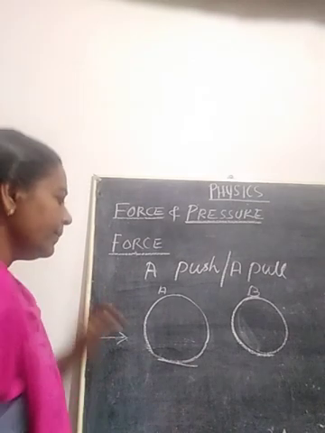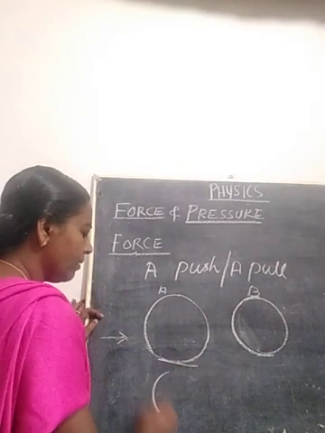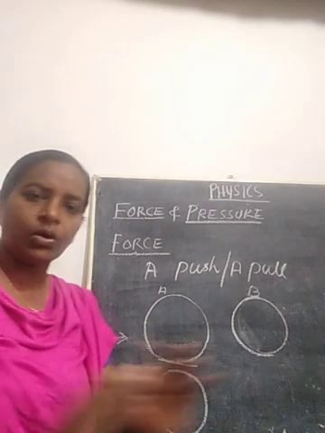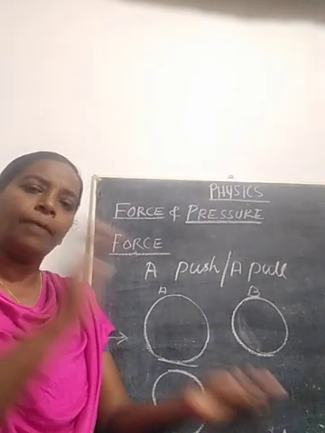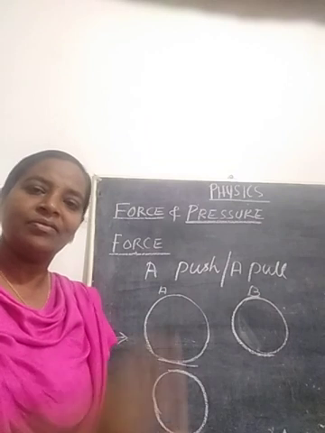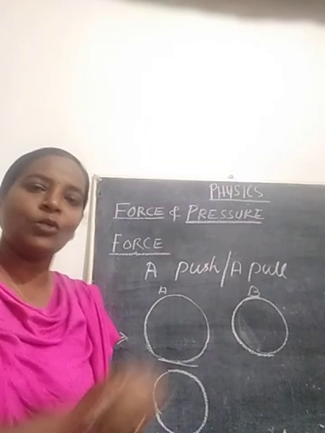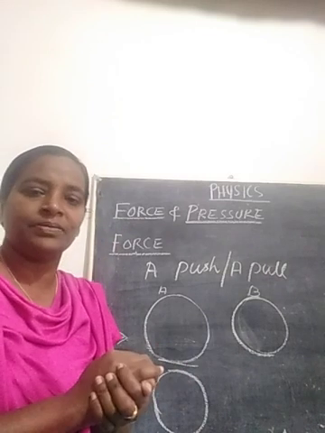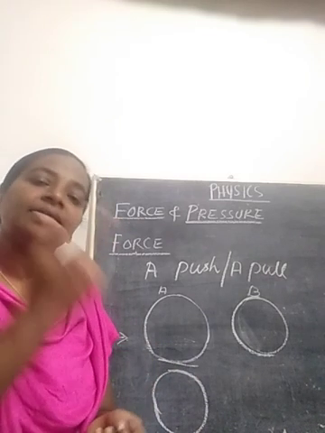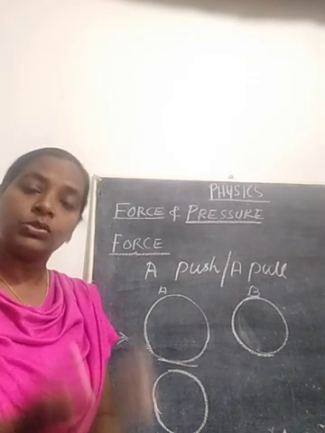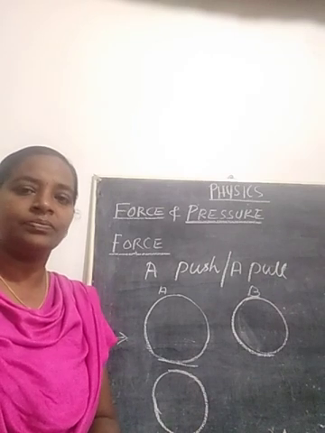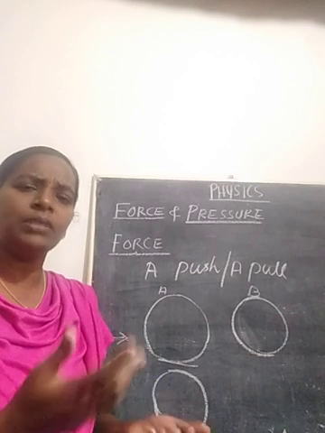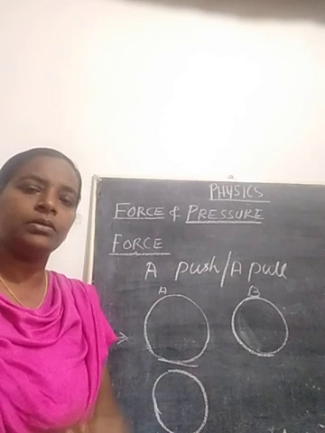Suppose a ball is rolling, moving, and by applying a force we can stop it. We can catch it, or thereby we can stop it with the application of force. We should apply some force to stop it. So that is another effect of force. We can stop a moving object. Whatever the moving object, we can stop it by catching it.